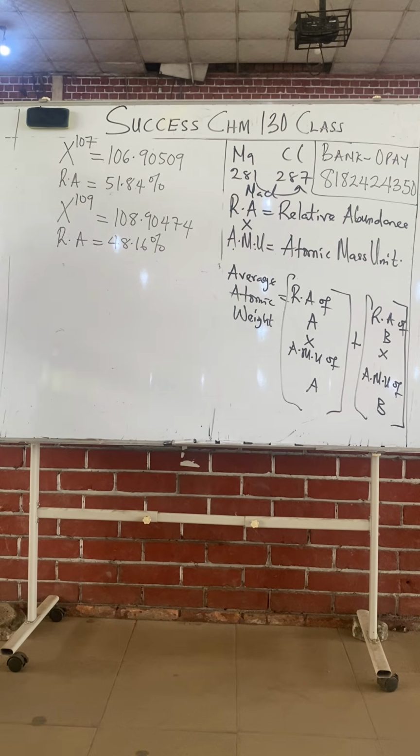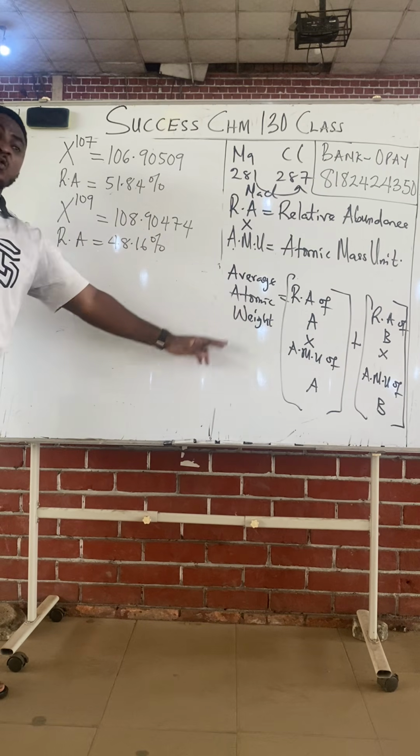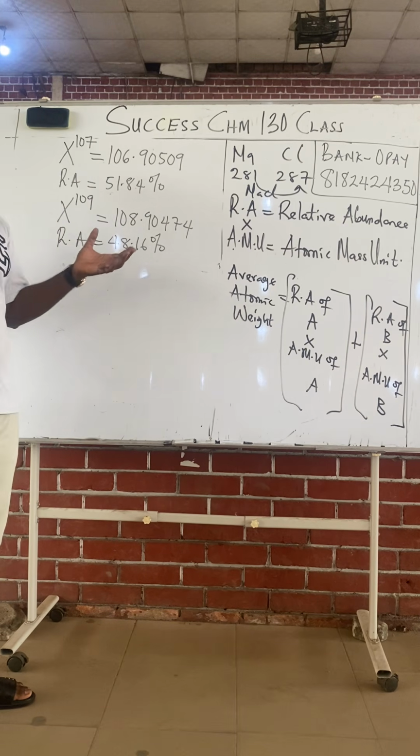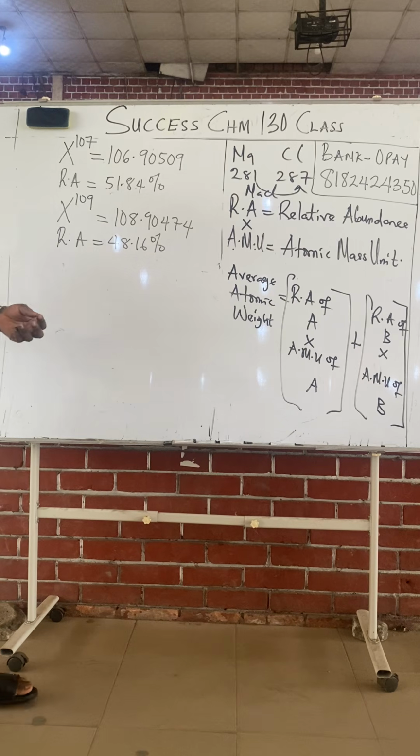What else to calculate, class? Calculate the atomic mass of an element X. That means they ask you to find the average atomic weight. Because you're having 107, you're having 109, there's a problem. Which one are we going to call it? Are we going to call it 107? Are we going to call it 109? That's where the problem lies.